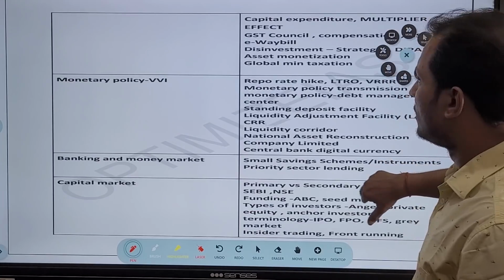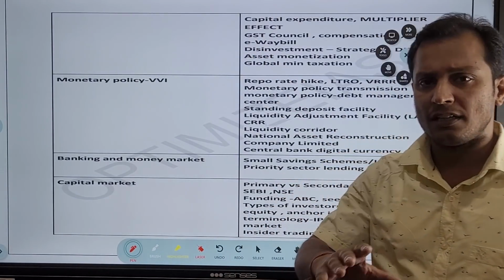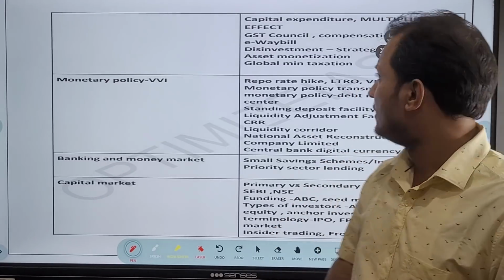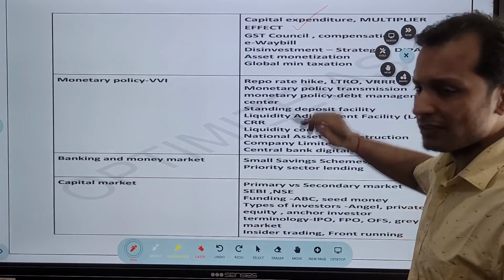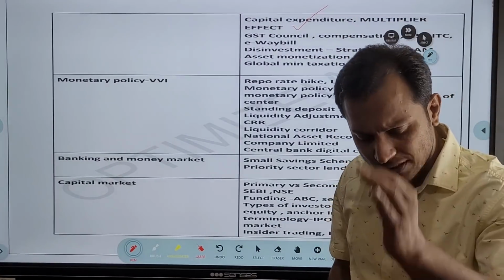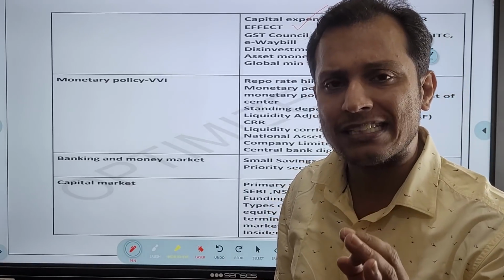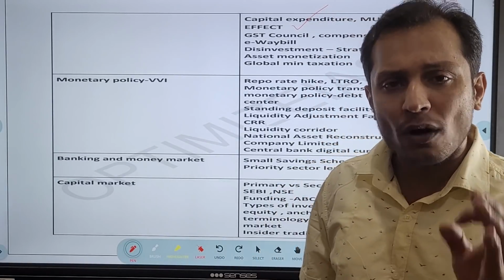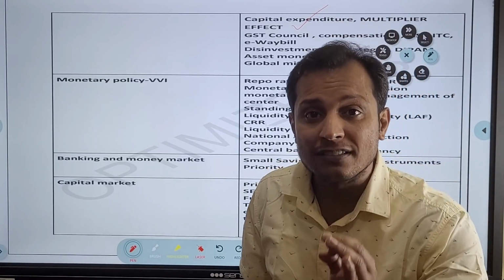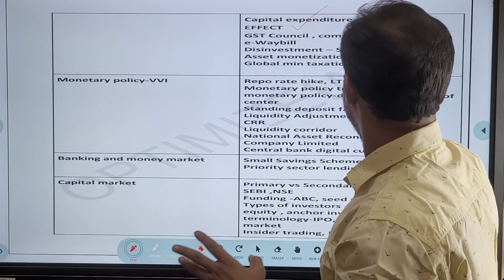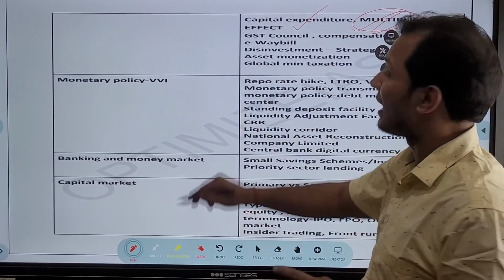Let us see what all questions can come from the chapter of fiscal policy. You see here, capital expenditure. What is capital expenditure? What comes under capital expenditure? Guys, this year's budget is a capital expenditure driven budget. What is capital expenditure and what is the multiplier effect in capital expenditure is very important. What is this multiplier effect?